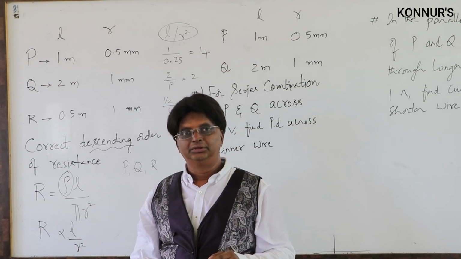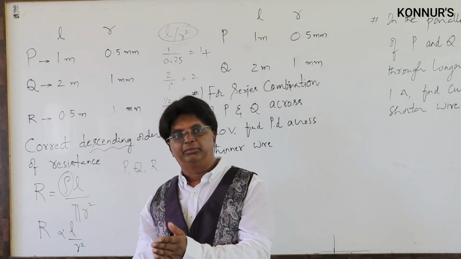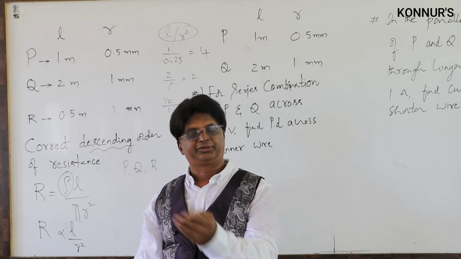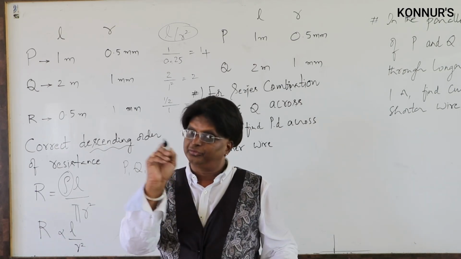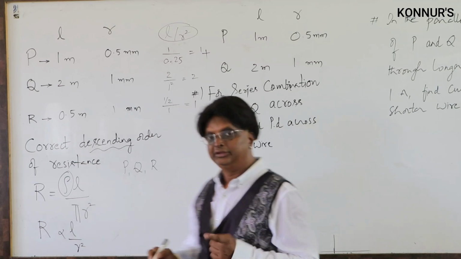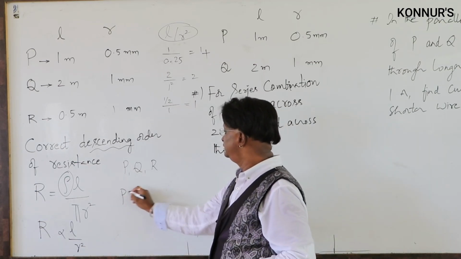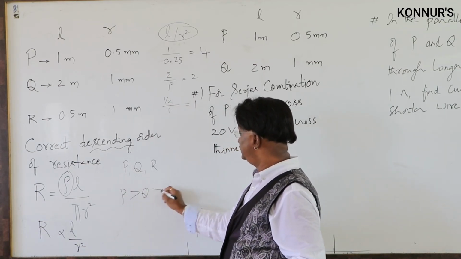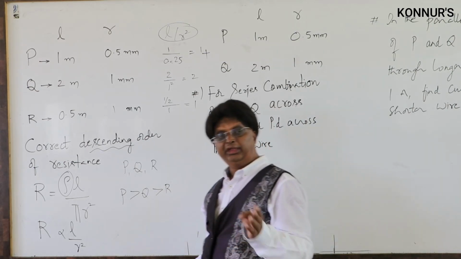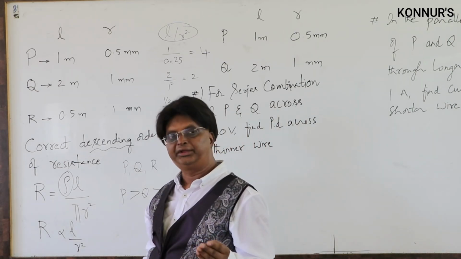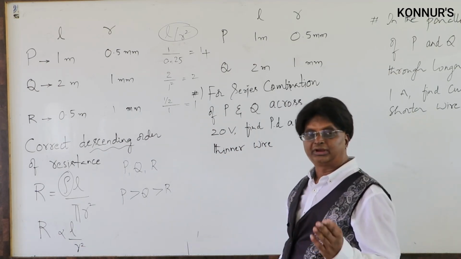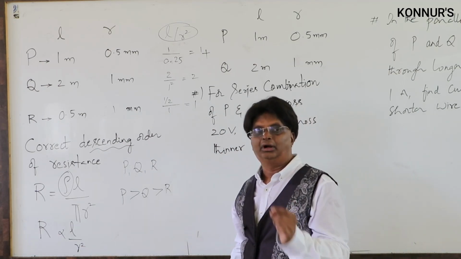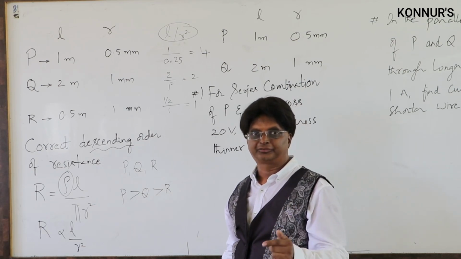In this example, even an inequality can be given where 2 resistors or 2 wires can have same resistance also. In such case, we will write equality. Otherwise, now the ratio will write P greater than Q greater than R. Anywhere equality you get, you will write equality also. Options can be given like that. So the rule for given wires is R proportional to L by R square.